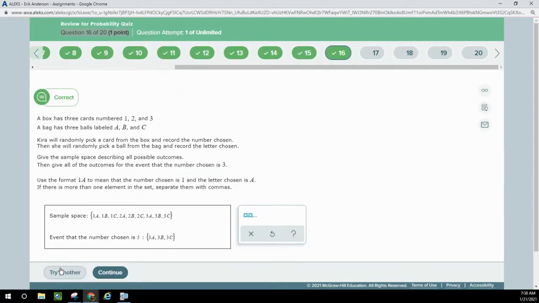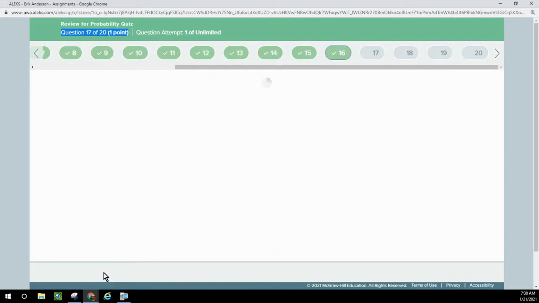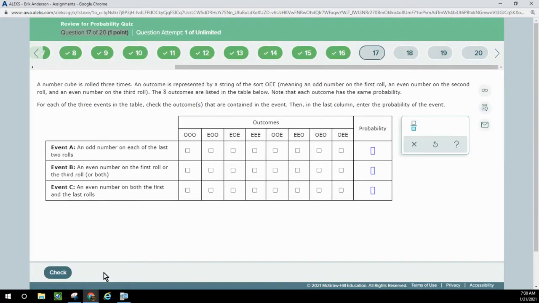This is a compound event because there's 2 things happening. Number 17, a number cube is rolled 3 times. String OEE means odd, then even, then even. And so as we look at this, we're going to select for event A an odd number on each of